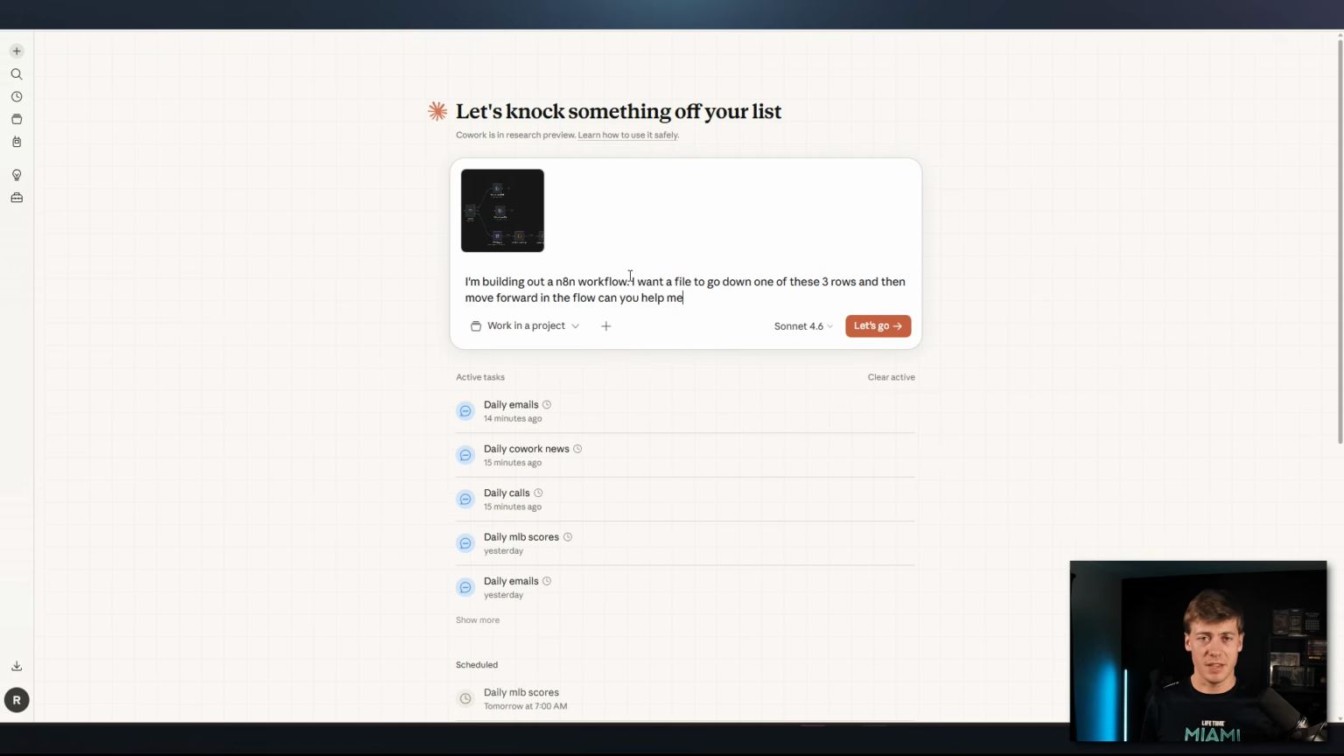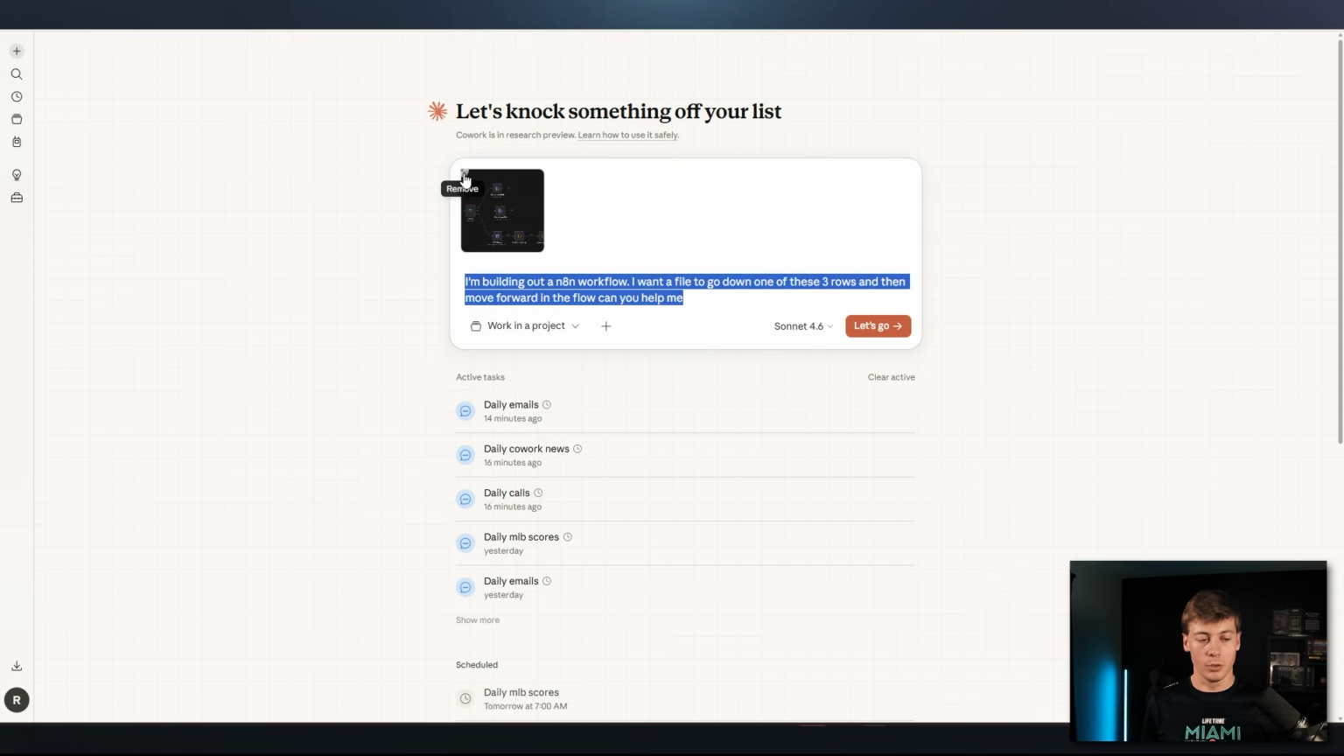Now, this isn't particularly the best question I would ask on this n8n screenshot. So I can say something like, I'm building out an n8n workflow. I want a file to go down one of these 3 rows and then move forward in the flow. Can you help me out? And maybe ask for specific instructions or a specific node or way to merge these together. But you could take a picture of whatever software that you're currently using and get a question directly in over here.